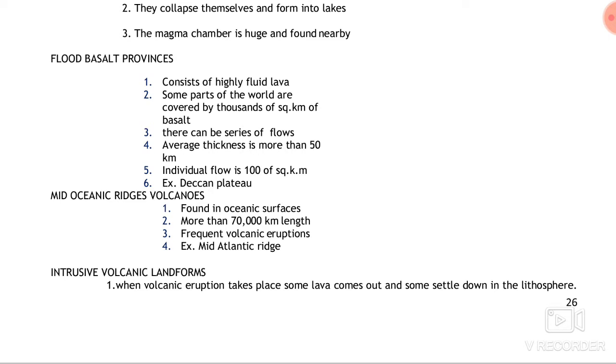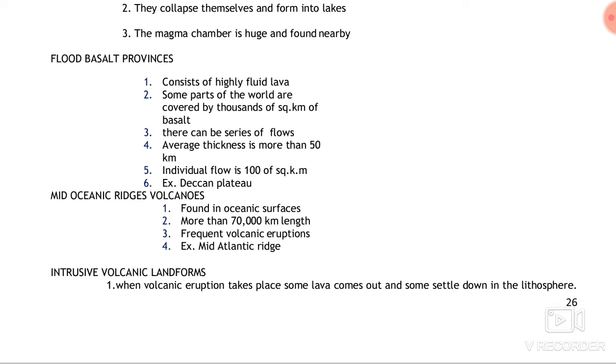There can be a series of flows. It means the flow of basalt lava occurs in different periods of time. So different kinds of layers are formed within the flood basalt basin, and the average thickness is more than 50 kilometer.